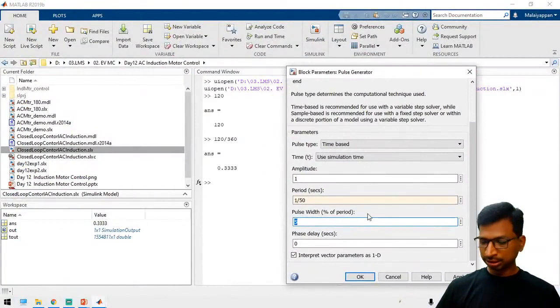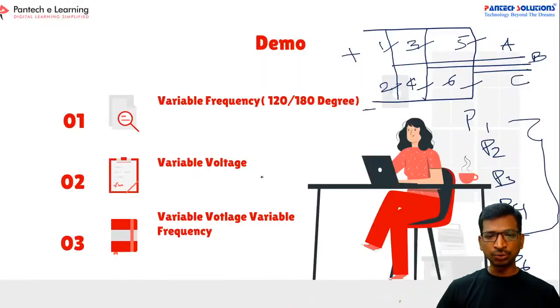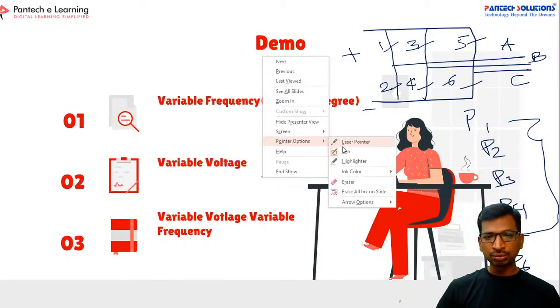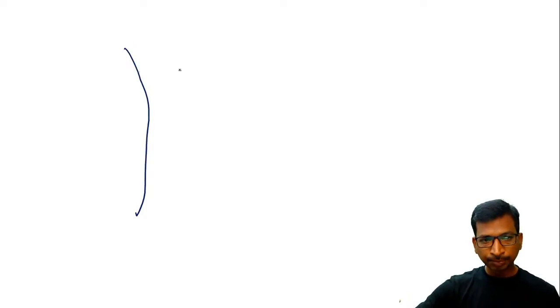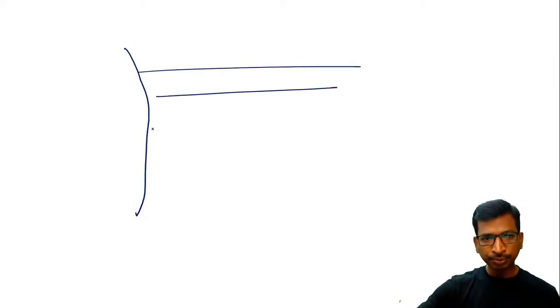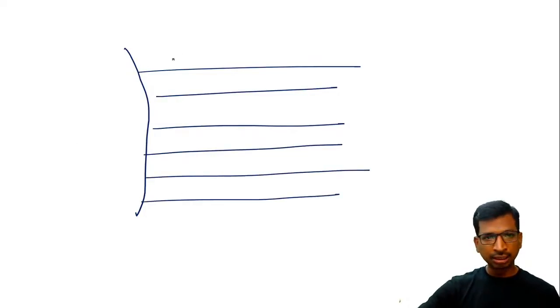So we take a pulse with 33.33%. For P1, the phase delay is 0, right? In the 120-degree mode, let us check. Take a graph with P1, P2, P3, P4, P5, and P6.